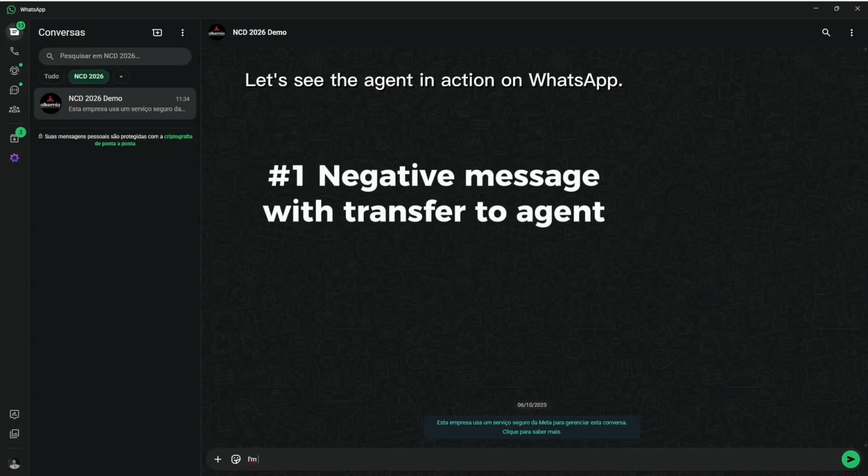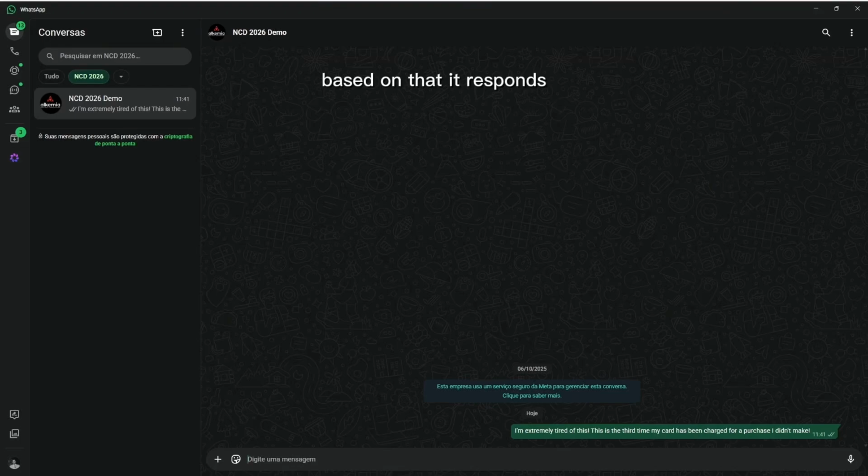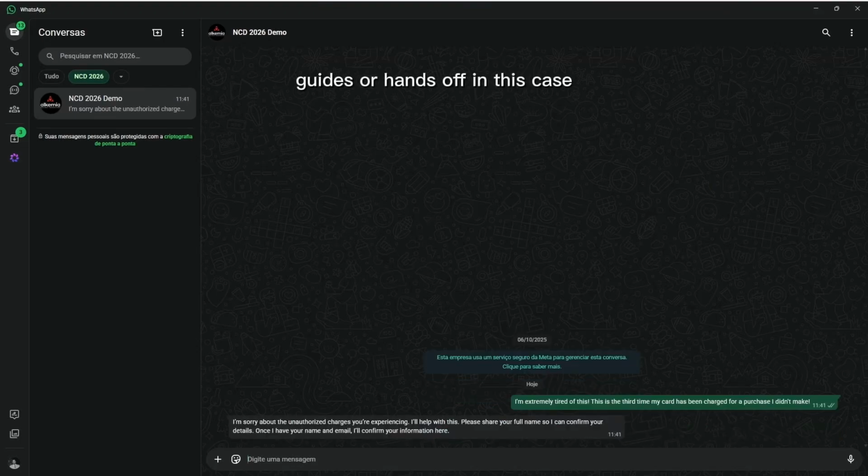Let's see the agent in action on WhatsApp. In every conversation, it detects two things in real time: what the customer intends and how they feel. Based on that, it responds, guides, or hands off.